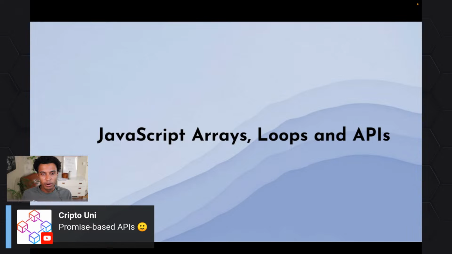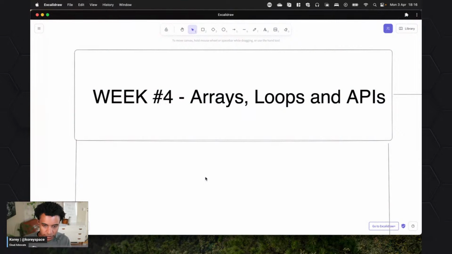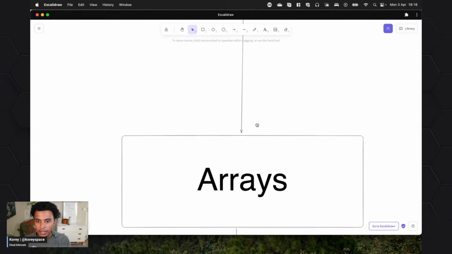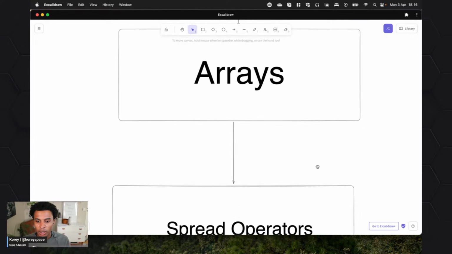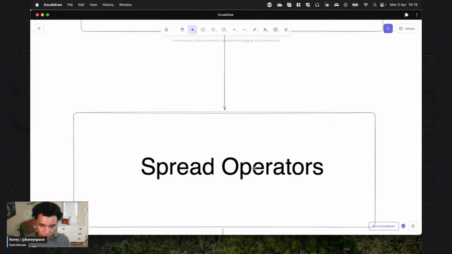If you've never heard or have no idea what Crypto Unity is talking about, today is your day to finally realize the pain and the horror. Okay, great. So arrays, loops, and APIs. We're going to start with arrays first and how they relate to the work we're going to do with APIs. We've done some things around filtering and for each, which I'll talk about later. We'll talk about loops and mapping, but the one thing we're going to talk about today is spread operators.